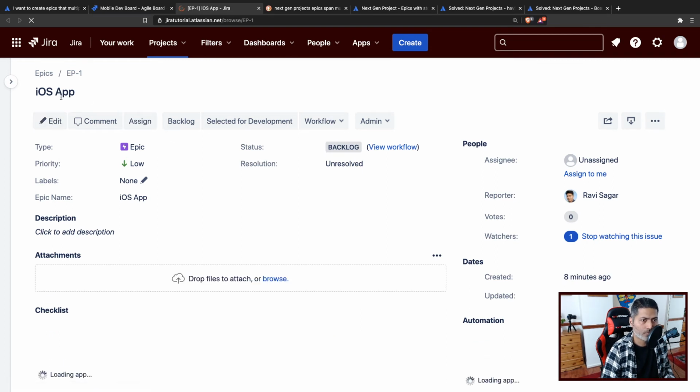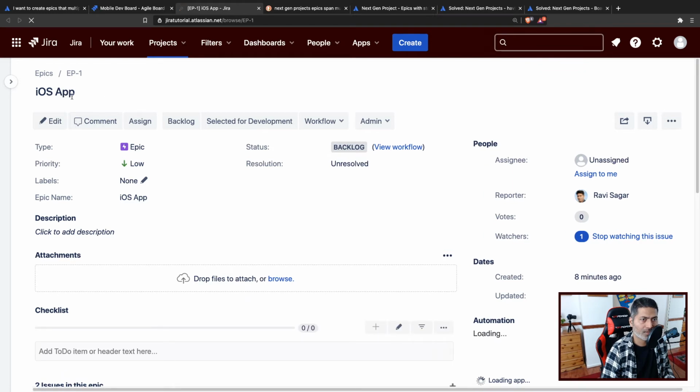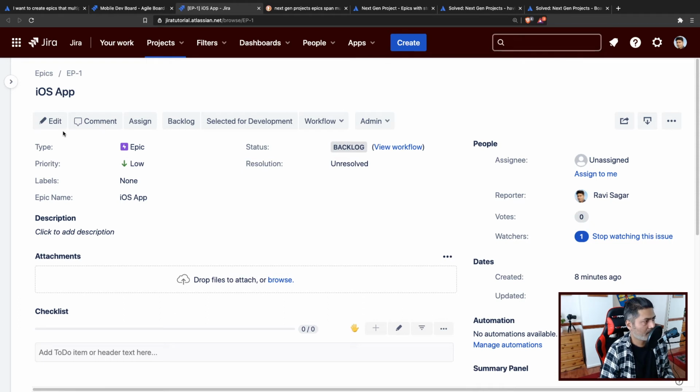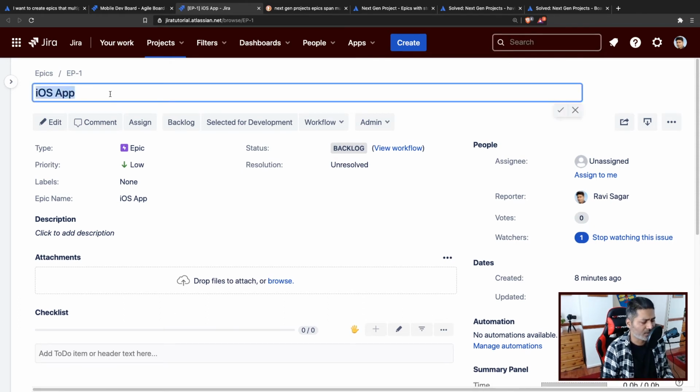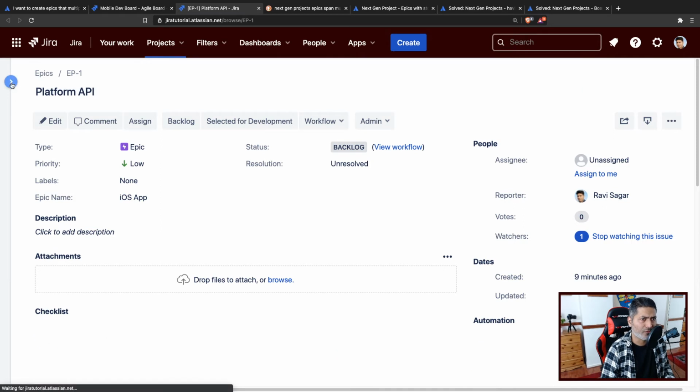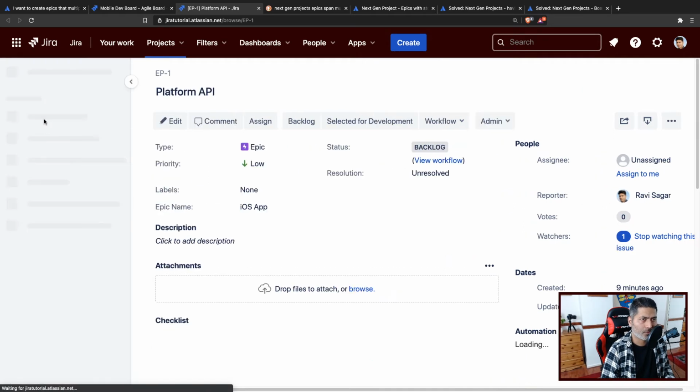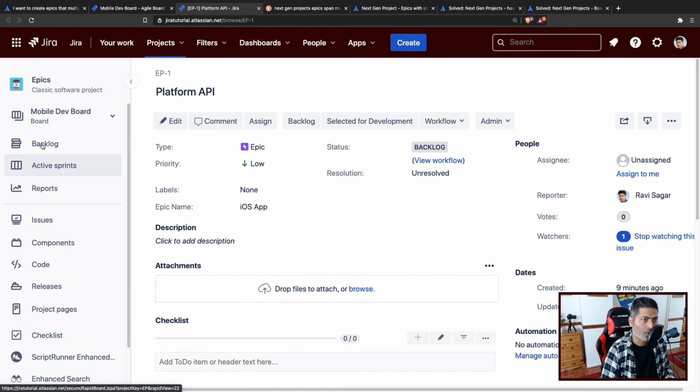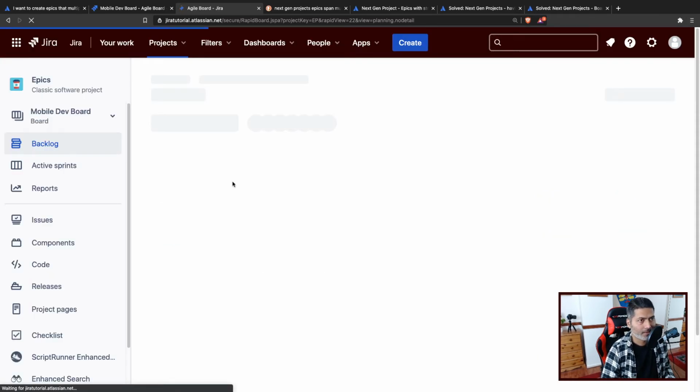When you're working on cloud, it is slightly slow, it is not always the fastest, and I'm of course using the free version, so I can't really complain. So let us say you have an epic that is affecting both the projects, and you're working on some API work. So this epic should contain issues from both the Android and iOS projects.